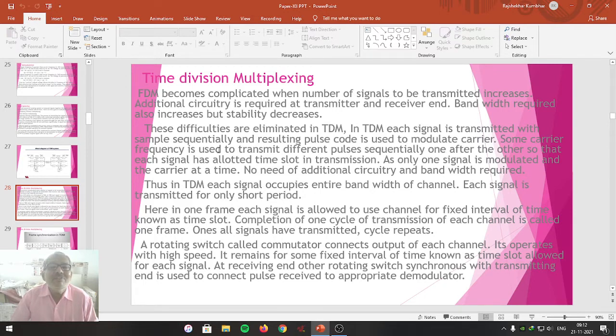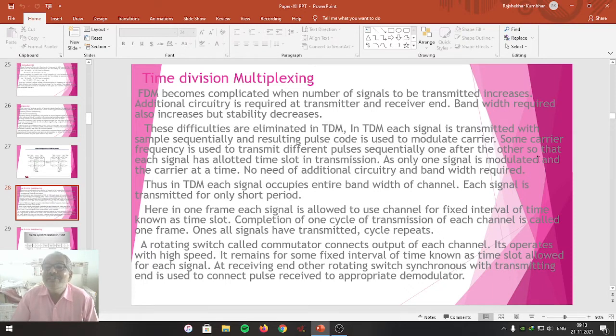Some carrier frequency is used to transmit different pulses sequentially one after the other, so that each signal has an allotted time slot in the transmission. Means in time division multiplexing, each signal has an allotted time slot. Within that particular time only, that signal has to travel.